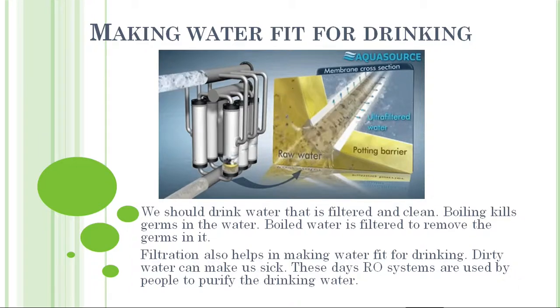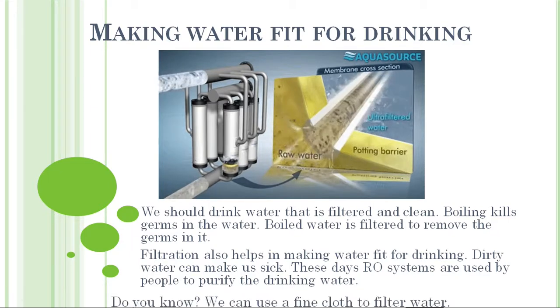All the dirty water we can reuse. Or we can filter it by using the RO system. There are many other ways, like we can also use cotton. Here we can see we can use a fine cloth to filter water.